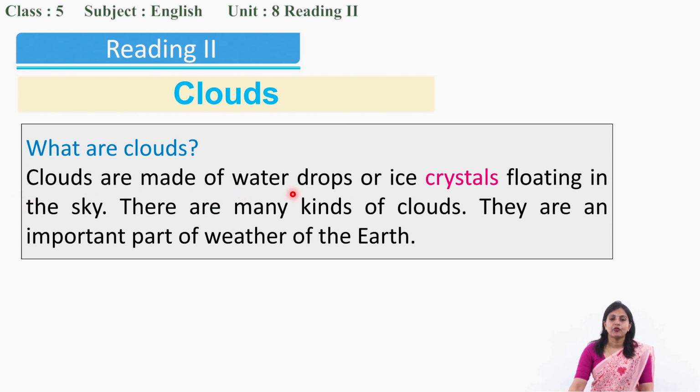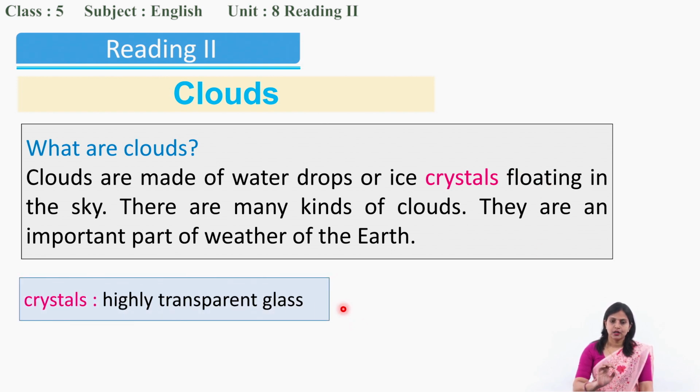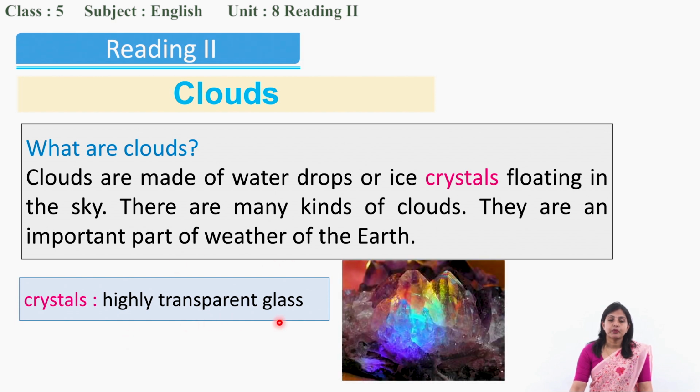Clouds are made of water drops or ice crystals floating in the sky. Crystals means highly transparent glass. Transparent means you can see through it, right? Like you might have read about transparent and non-transparent objects, through which light can pass.